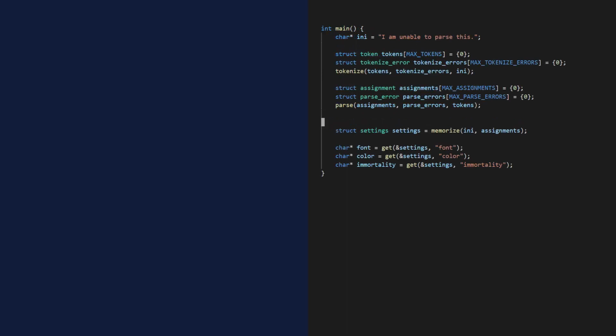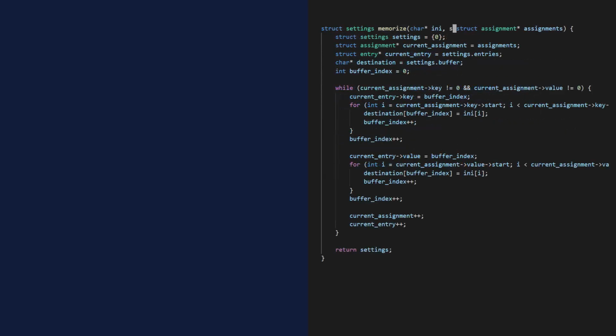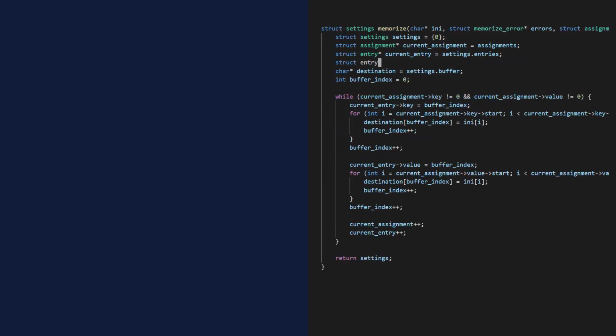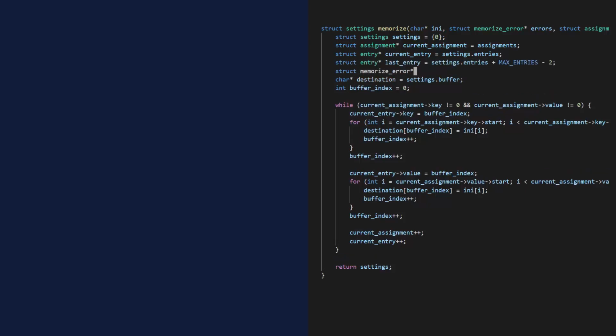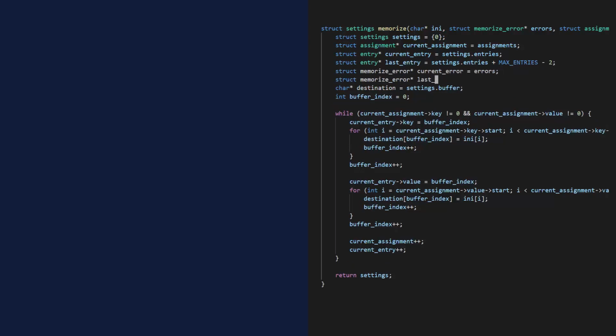Create the array in main. Parse it to memorize. Get the last entry. And the current error. And the last error.